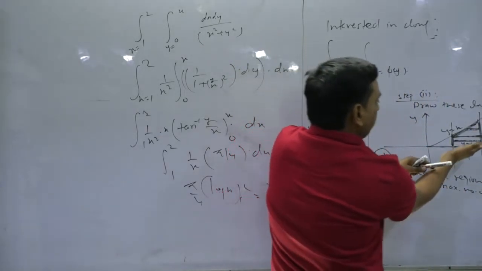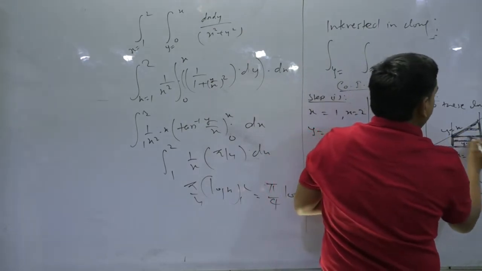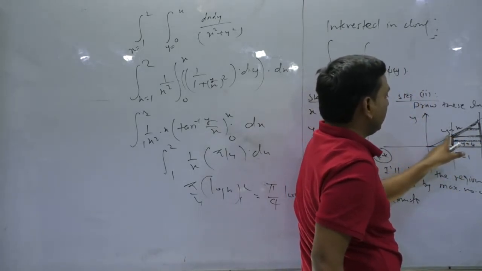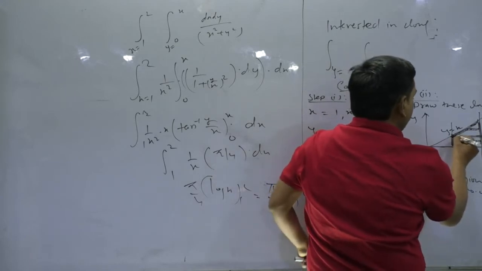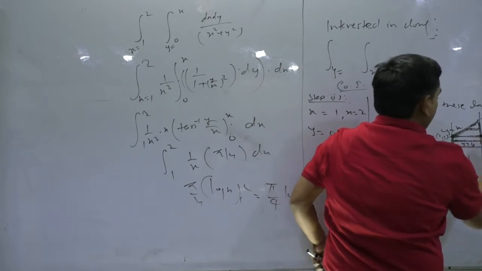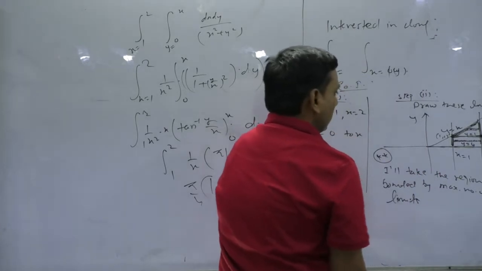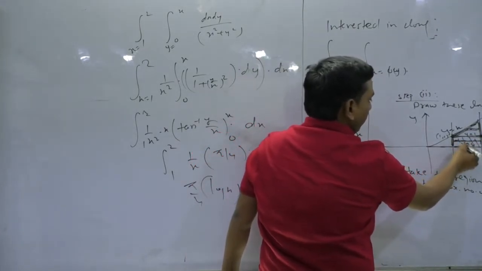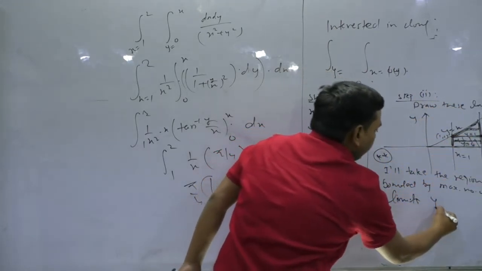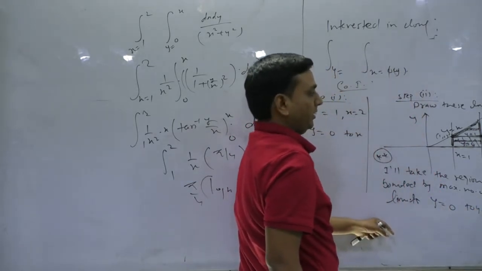Because if I move this strip downwards and upward after this point, what happens? y equals x is cutting x equals 1. So this will be the point 1,1 and this will be the point 2,1. Fair enough? So here y is 1. Now in the first region, looking at the strip, how far can it go at minimum and maximum? y can be 0 and upward to y equals 1. Is that clear?